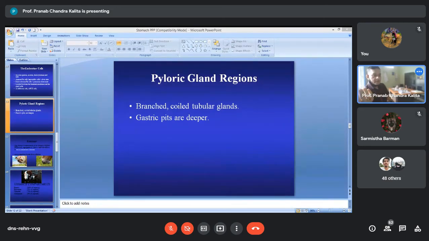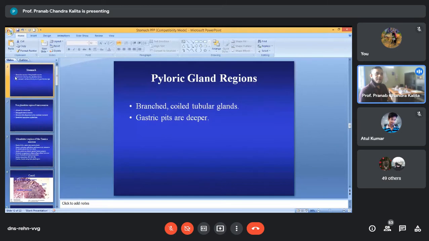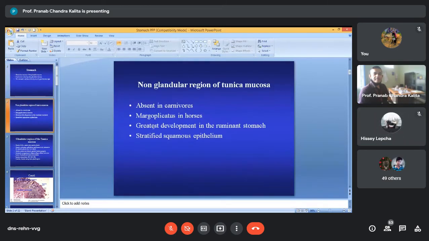Then we'll go to the non-glandular region of the stomach. In which species is the non-glandular region extensive? Horse? Carnivores? Ruminant, not in the horse. Okay, it is in the ruminant.